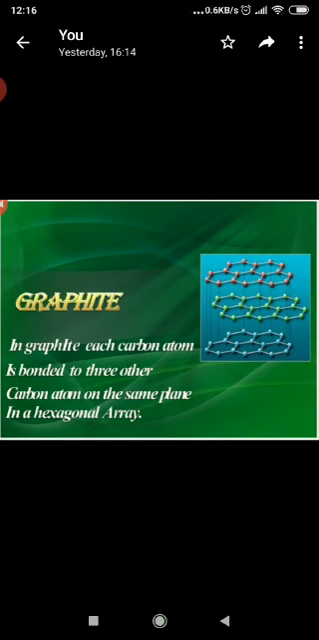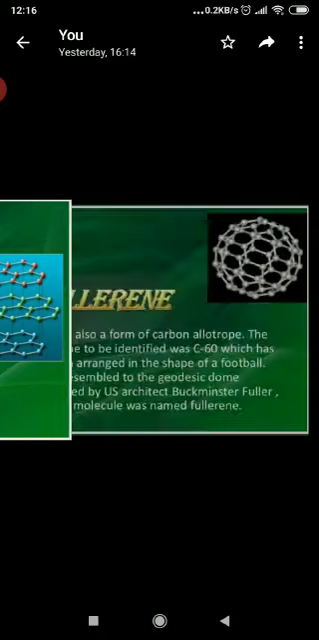Very, very important, children: why is graphite a good conductor of heat and electricity? Because out of 4 valence electrons, only 3 are involved in covalent bond formation. The 4th electron is free to move, due to which it is a good conductor of heat and electricity.